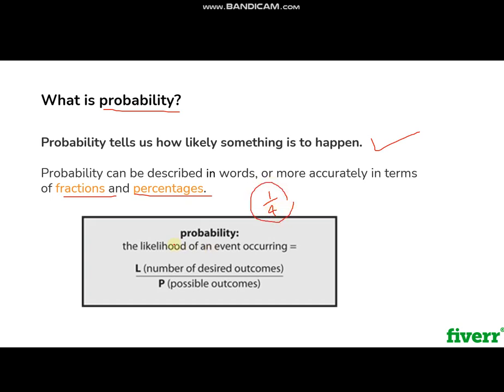So this is the general formula, the probability or likelihood of an event. An event is something that we are finding out whether it will happen or not, and we need to find out with the help of this formula. The formula is the number of desired outcomes over the total possible outcomes. We will discuss it in a detailed way in the coming lectures, but all you need to know for now is that the number of desired outcomes divided by the total possible outcomes, or the number of event occurrences divided by the total sample space, is called probability.